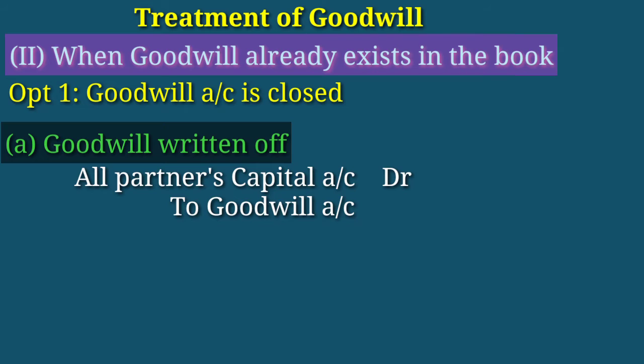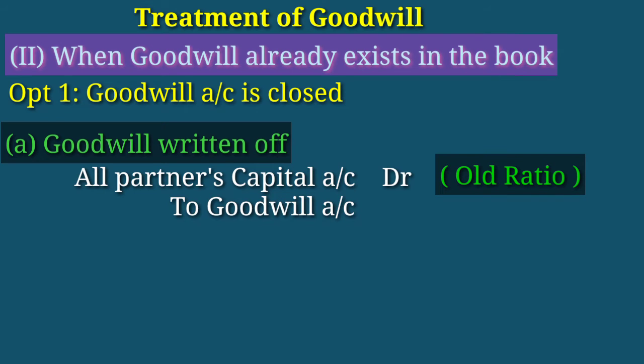Because in the retirement case, there is no old partner and no new partner. Here only partners are there. All partners are there in the retirement case. So, this goodwill is transferred to all partners' capital account in the old ratio.